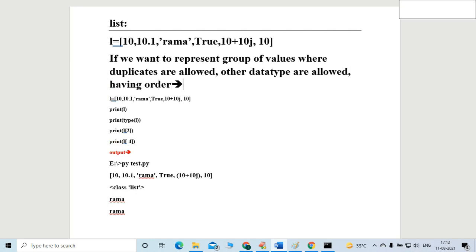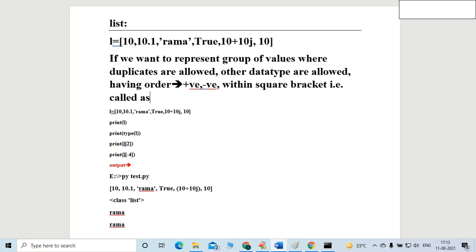Which type of order? Positive or negative, right? That is written within square brackets, and that is called a list. Very simple sentence to understand, right?